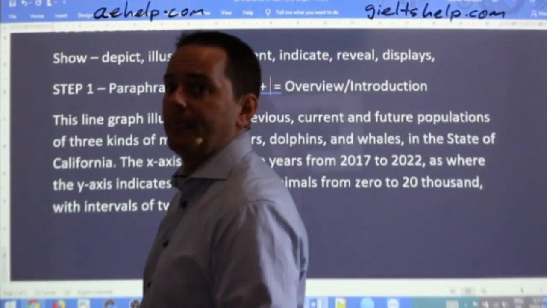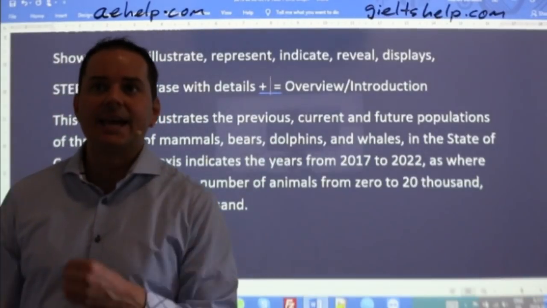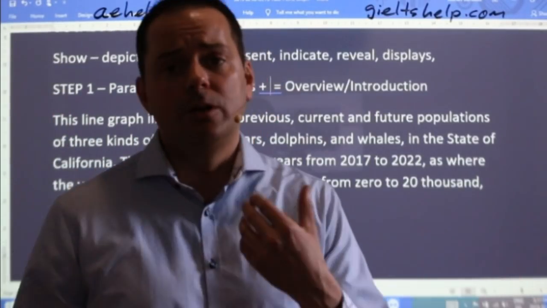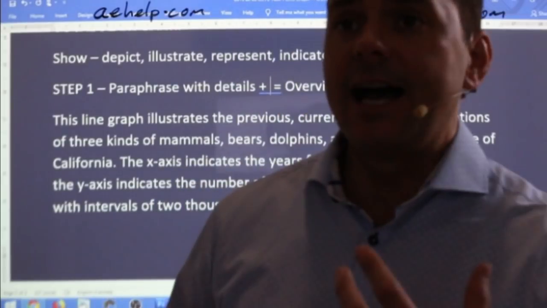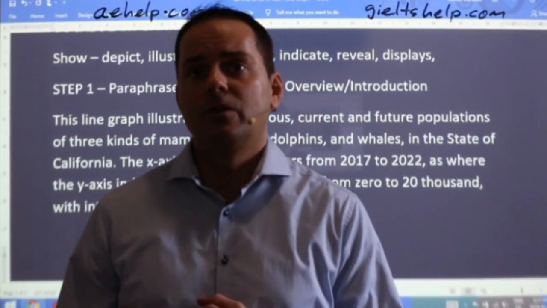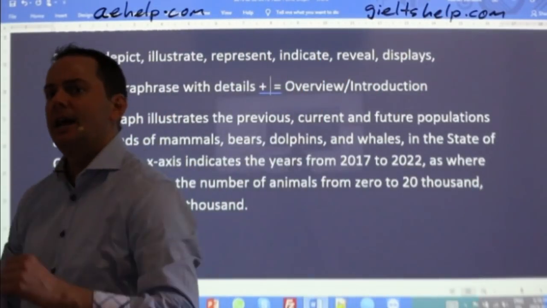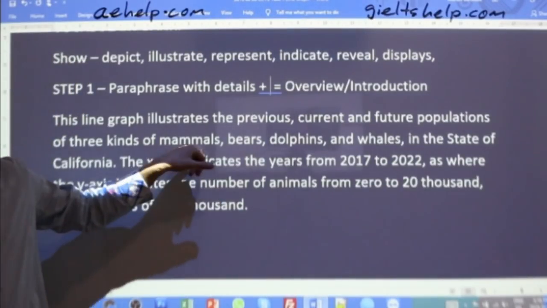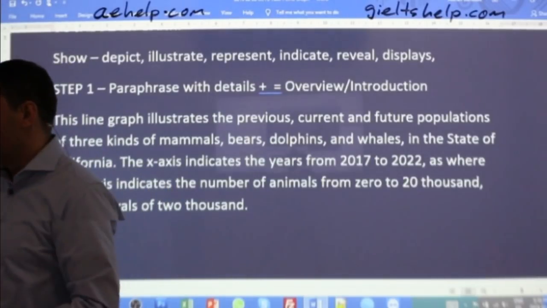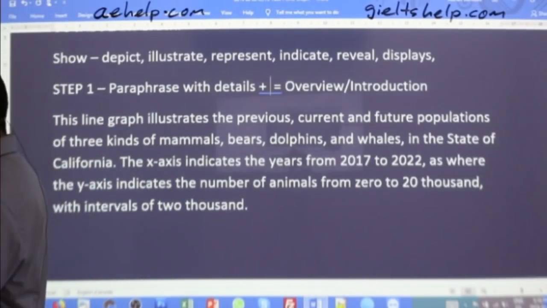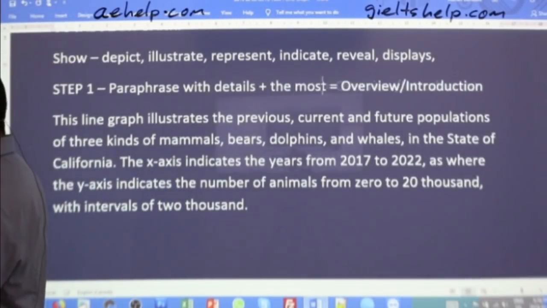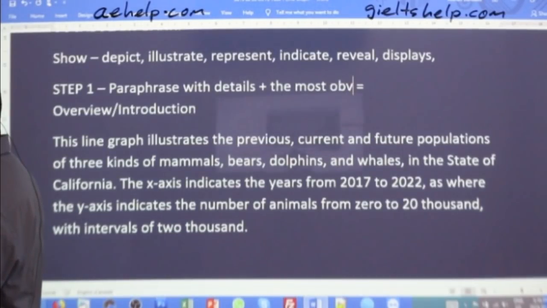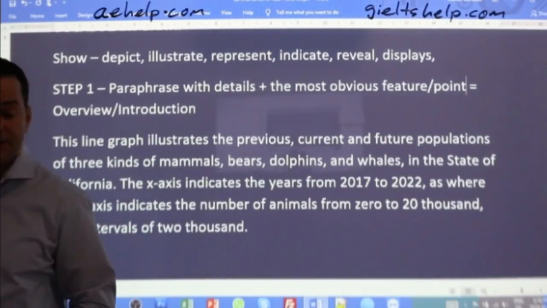Baljit says the eye-catching point. Yeah, Baljit, that's a good way to express it. Eye-catching point. Ikab, I already have the names of these mammals in my overview here: bears, dolphins, whales. So you want to add the most obvious feature or point. And that's your overview.